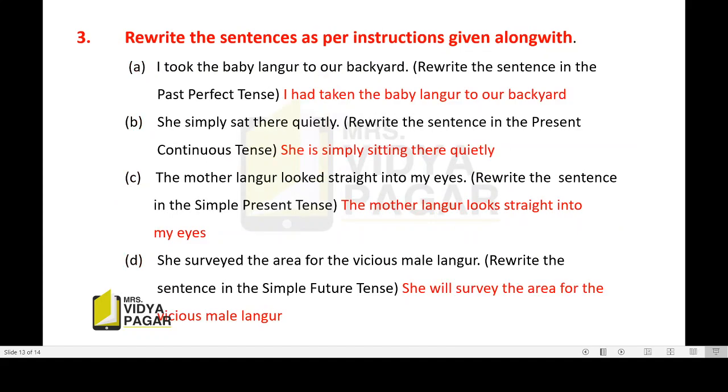Now see the answers here. I took the baby langur to our backyard. I had taken the baby langur to our backyard. She simply sat there quietly. Continuous tense, present continuous. She is simply sitting there quietly. Next, the mother langur looked straight into my eyes. Simple present. Mother langur looks straight into my eyes. And the last one, she surveyed the area for the vicious male langur. And we are going to say in the simple future tense, she will survey the area for the vicious male langur.